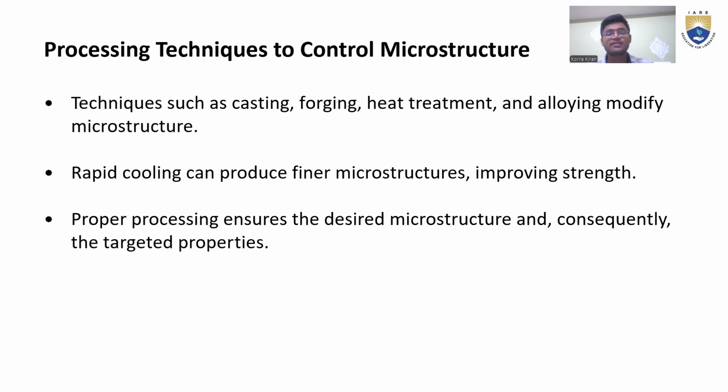Forging means changing, and heat treatment is nothing but this: if there is a metal like gold, through heat we can change its shape and convert it into the shape we need, with the help of heat treatment. At the same time, rapid cooling can produce a finer microstructure, improving strength. Because of the improved strength, we can say the material is modified at the microscopic level. At the same time, proper processing ensures the desired microstructure and, consequently, the target properties.